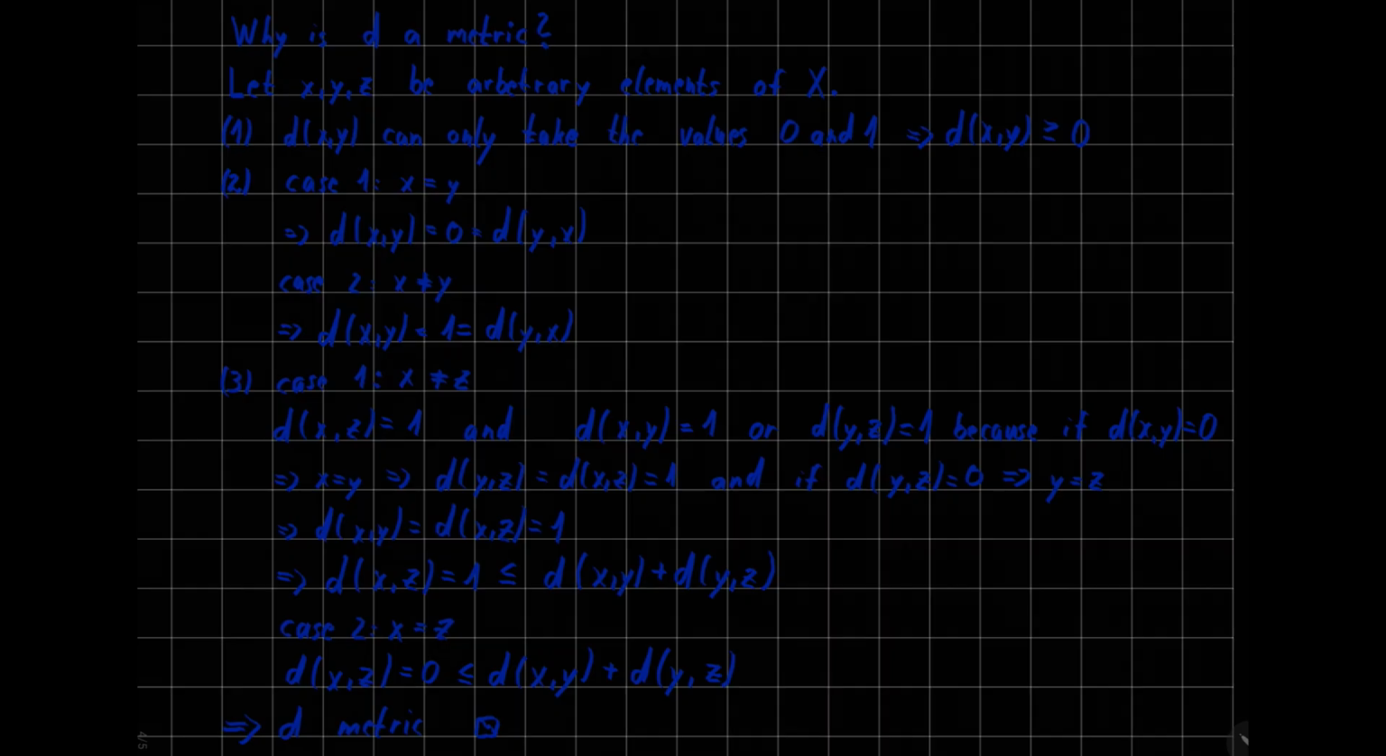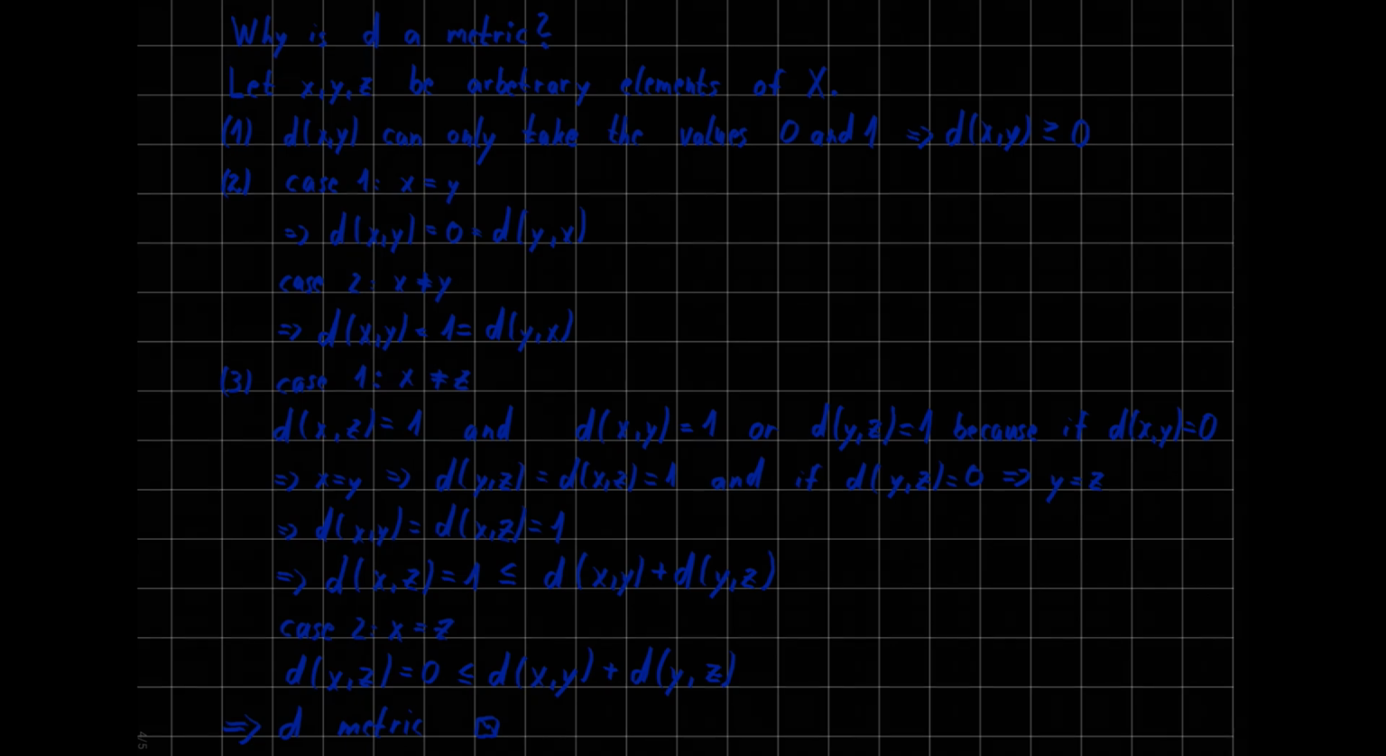So what that means is if d of x and y is equal to 0, then d of y and z is equal to 1. And if d of y and z is equal to 0, then d of x and y is equal to 1. So one of the two is always going to be 1. So from that we can conclude that d of x and y plus d of y and z is greater or equal to 1, which we wanted to show for point 3.